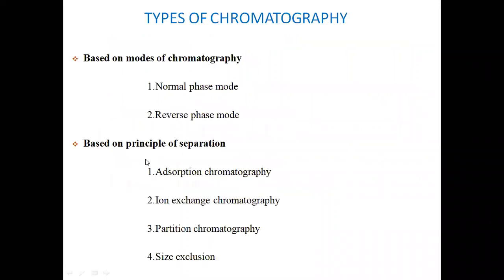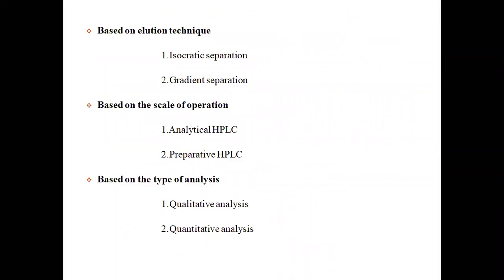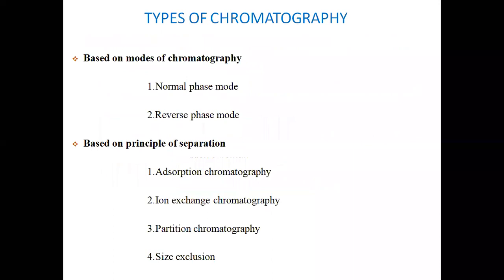The types of chromatography that we have already discussed are on the basis of modes and principles, and further on the basis of elution, on the basis of scale, and on the basis of types of analysis. So let us enumerate these one by one. The first one is the normal phase or normal mode of chromatography, and the second one is reverse phase. Now these are defined, and you should note it very importantly.